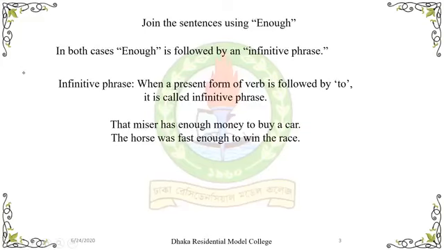Look at the example. The miser has enough money to buy a car. Here, enough is an adjective and is still followed by to plus verb. And the word enough here is an adverb. Still, it is followed by to plus verb, an infinitive. So a verb when followed by to is called an infinitive.